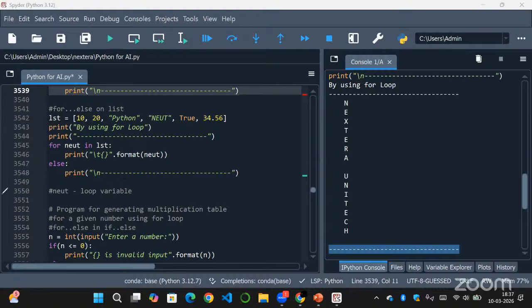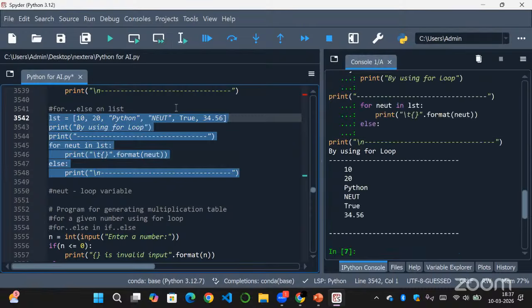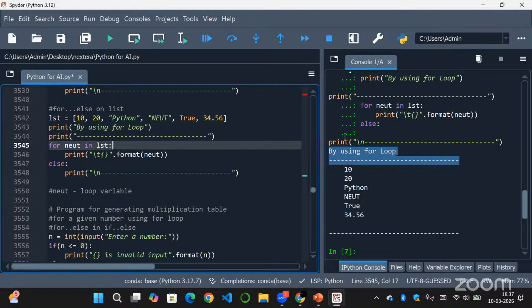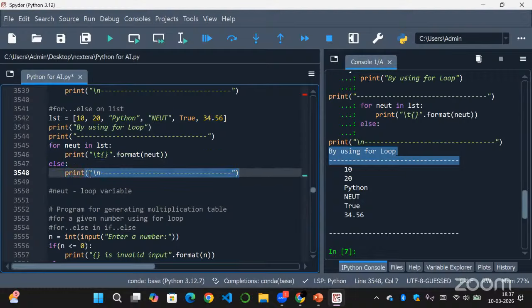So now let's look at how this works. First these will be printed because we have print statements. And then the for loop will start and it will print each element from your list, that is 10, 20, Python, NEUT, True, 34.56. After printing this, as the for loop has completed normally without any break, else also will be printed. So in a new line, slash n, it will print all these hyphens, like a line.